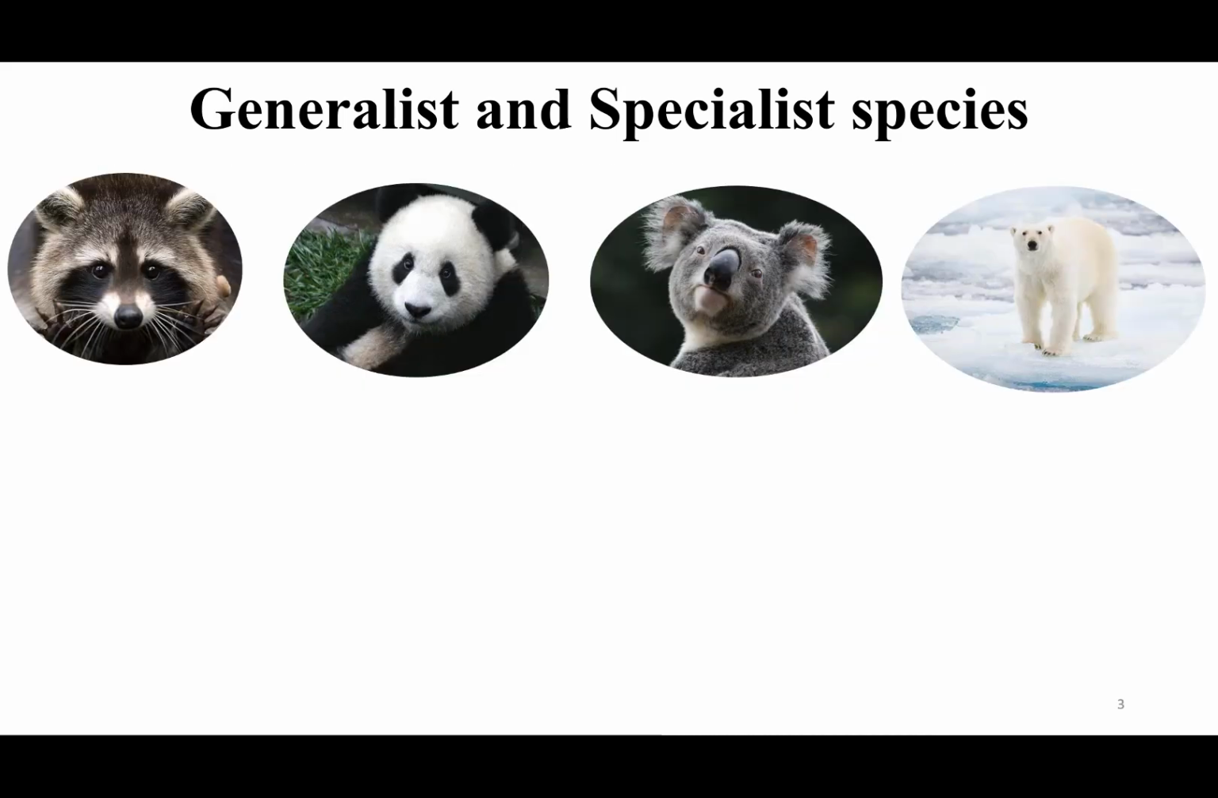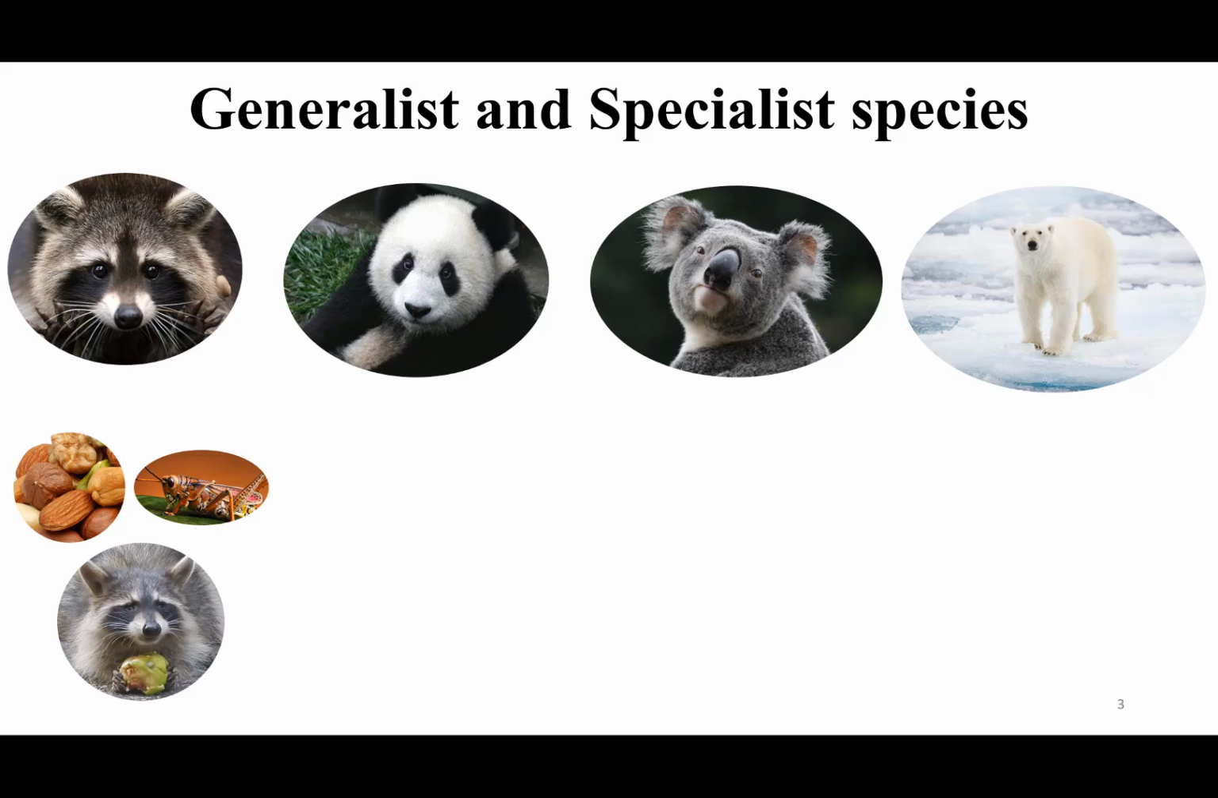Now, coming to the question here, the four animals mentioned are the raccoon, panda, koala, and polar bear. Out of these, raccoon is an example of a generalist species. They can live in a wide variety of environments, including forest, mountain, large cities, which they do throughout North America. And by diet, they are omnivores and they can feast on everything ranging from fruit and nut to insect, frog, and eggs.